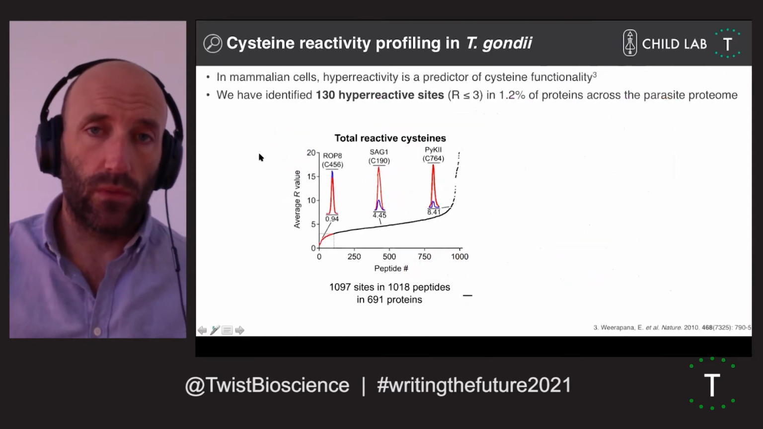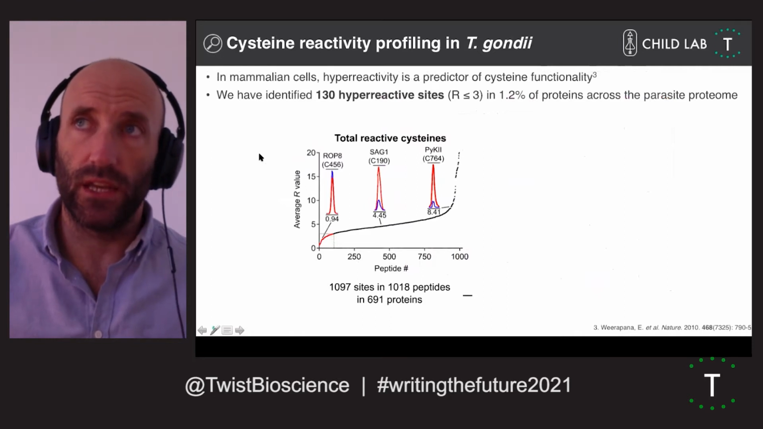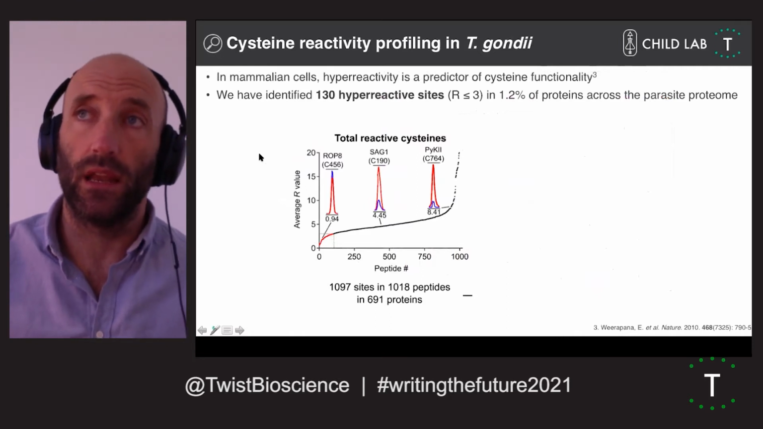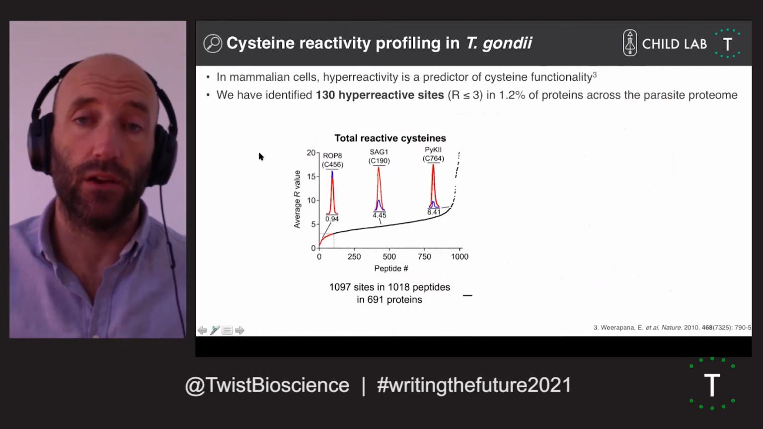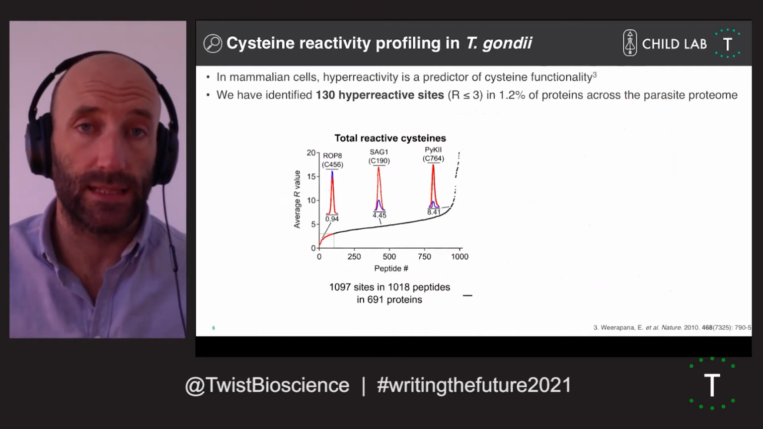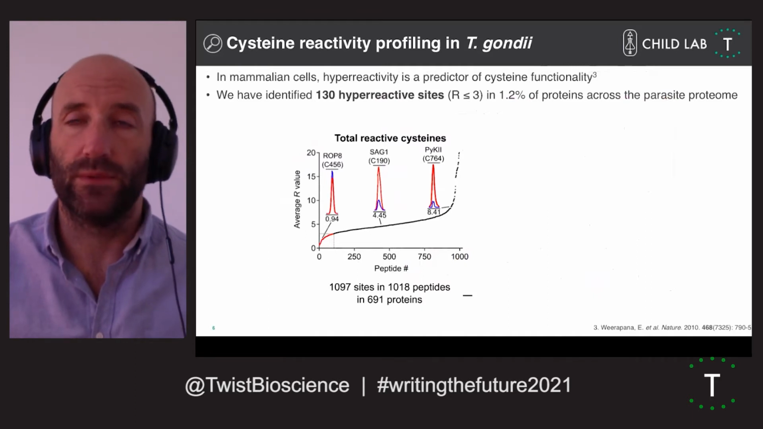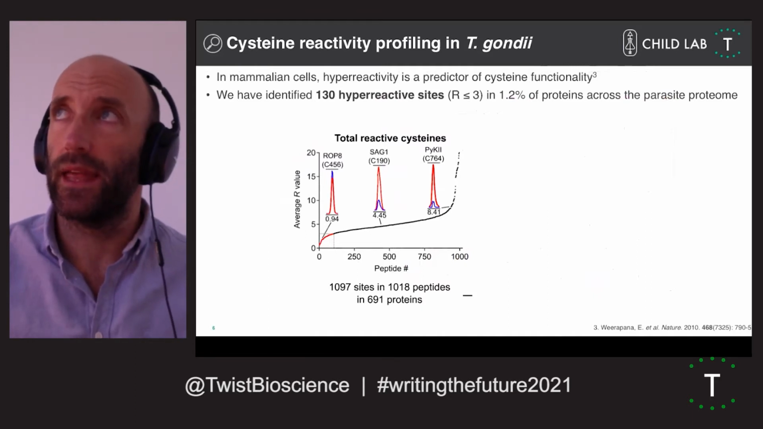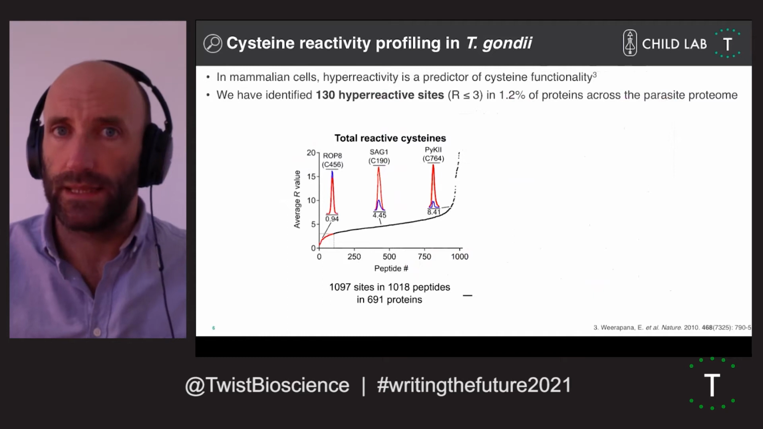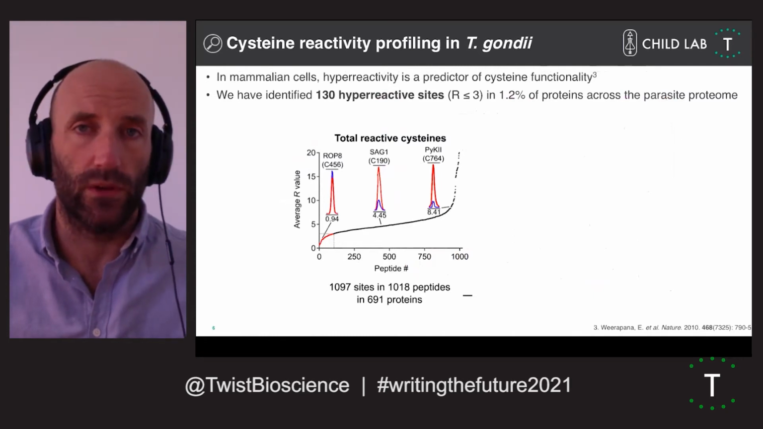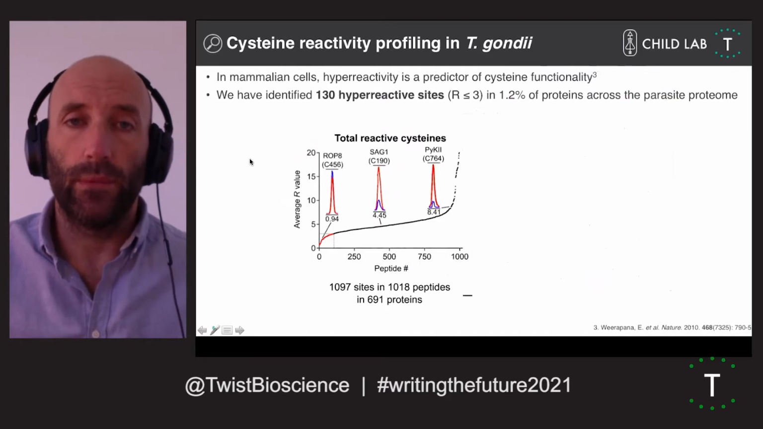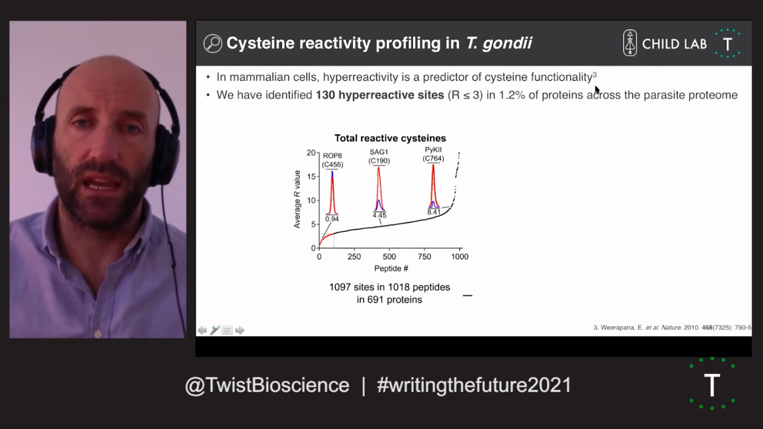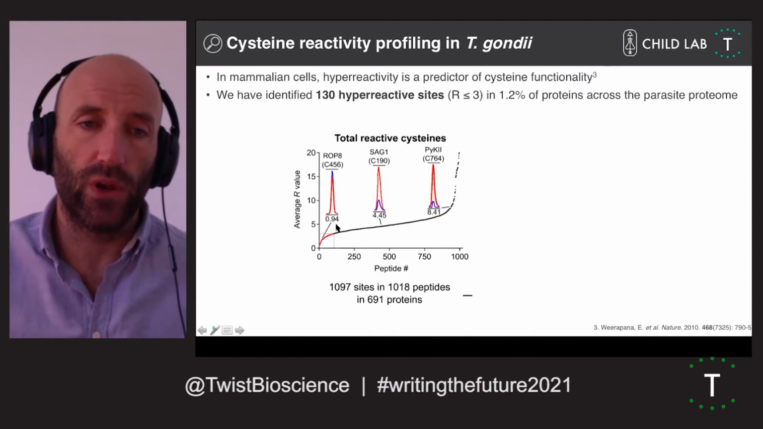Part of the reason for doing this is that the initial work with human cells and other mammalian cell lines has shown that these hyperreactive cysteines actually are a good predictor of cysteine functionality. And we thought, okay, so we can identify reactive cysteines that have functionality. That's a really good place to then start to try and develop novel small molecule covalent inhibitors. So we identified in Toxo about 130 hyperreactive sites. It represents about 1.2% of the total parasite proteome.